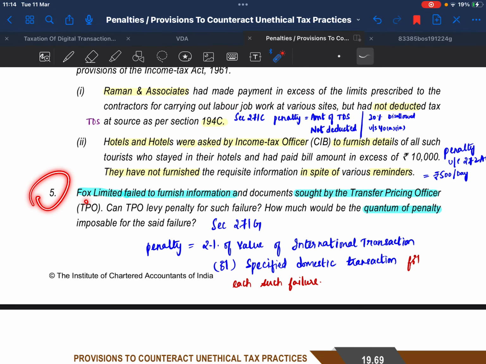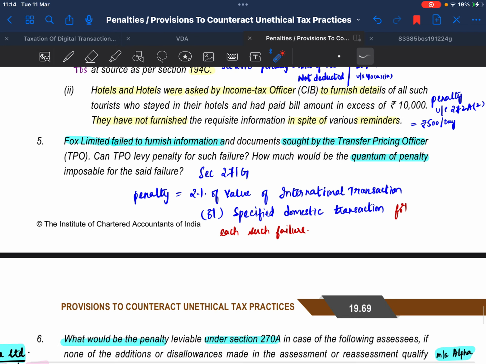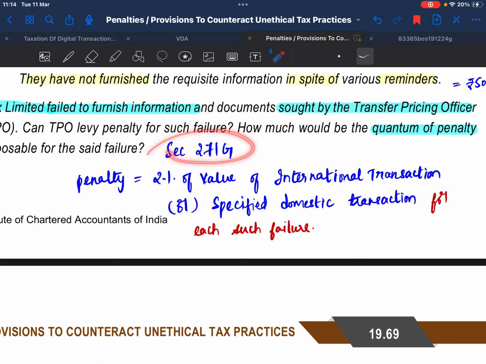Next question. Fox Limited failed to furnish information sought by the transfer pricing officer. What is the quantum of penalty? As per section 271G, penalty is equal to 2% of the value of the international transaction or specified domestic transaction for each such failure.